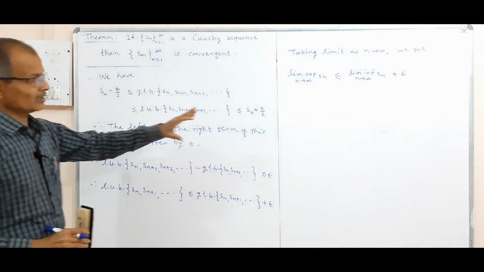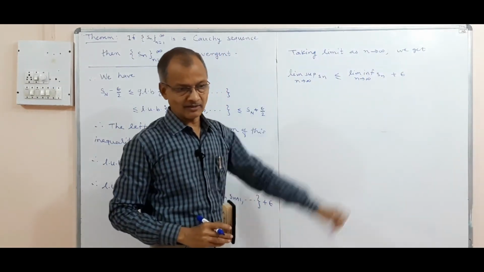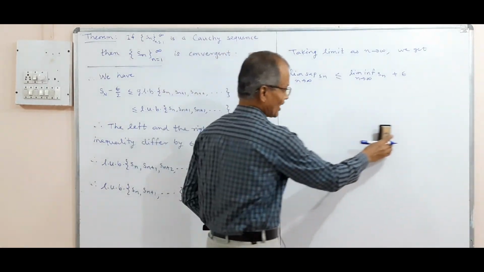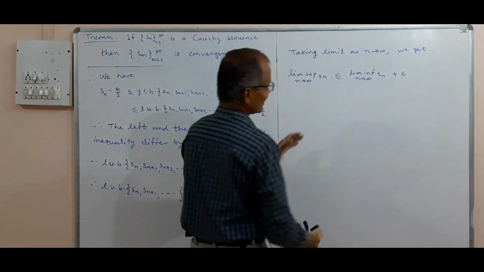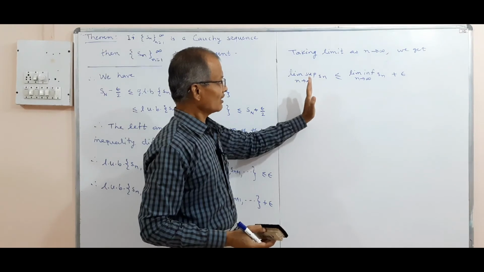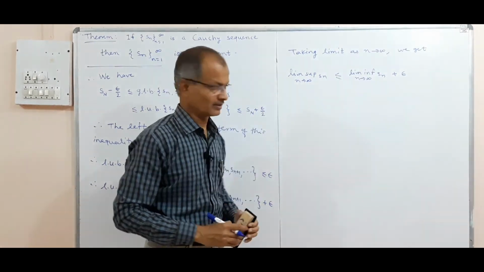And now what we shall say is epsilon is arbitrary. Arbitrary means it can take any positive value, as small as we please, and therefore we can make this smaller and smaller, and then the inequality remains limit superior of Sn is less than or equal to limit inferior of Sn.